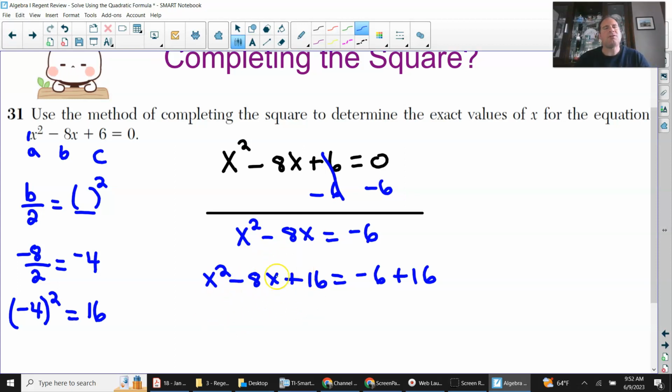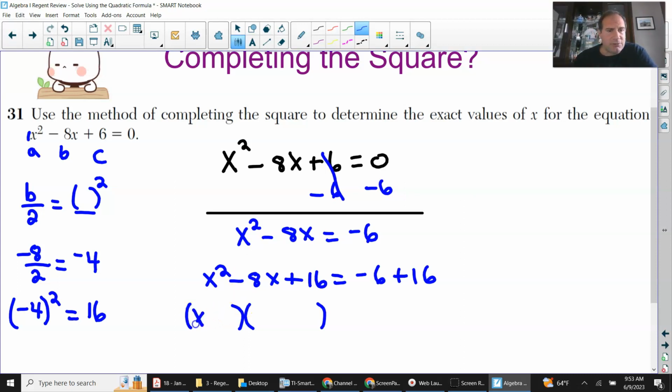So this is a trinomial. When I say that, a lot of people get confused. Trinomial is just 3 terms, x squared minus 8x plus 16. A trinomial like this is the product you get when you multiply 2 binomials, two terms, right? So x squared minus 8x plus 16 is the product of x plus something and x plus something, or x minus something times x minus something. So we're going to figure out what that is.